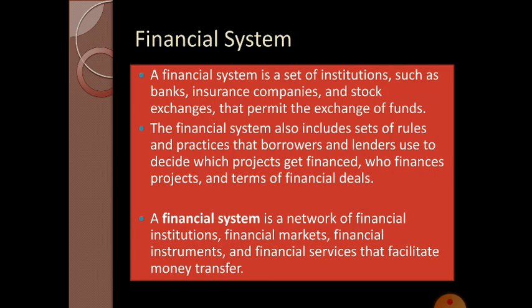What is financial system? Financial system is a set of institutions, instruments and markets which encourage savings and channelize them to the effective use. Okay, it facilitates the exchange of funds. The financial system provides a channel to transfer funds from individuals and groups who are the lenders to individuals and groups who want to borrow that fund. The efficiency of the financial system is determined on the basis of the flow of fund in the economy and channelization of this fund into productive activity for the development of the nation.